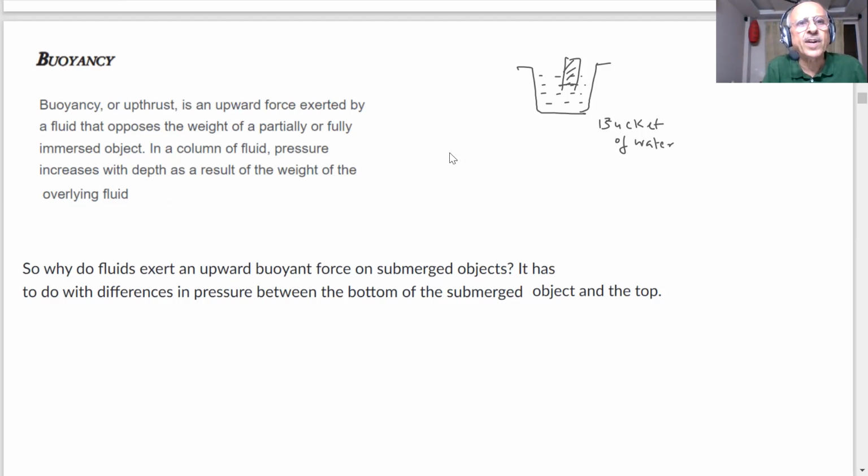So buoyancy or upthrust is an upward force exerted by a fluid that opposes the weight of a partially or fully immersed object in a column of fluid. Pressure increases with depth as a result of the weight of the overlying liquid. That's what we proved just now, that as you go downward, the pressure becomes more.